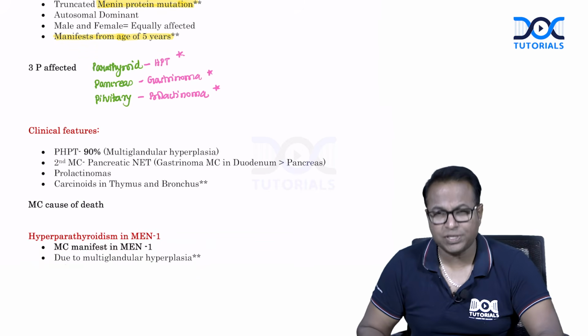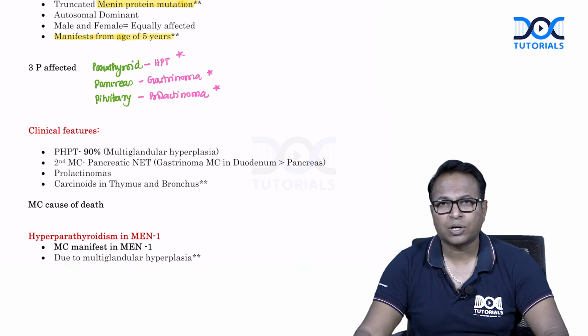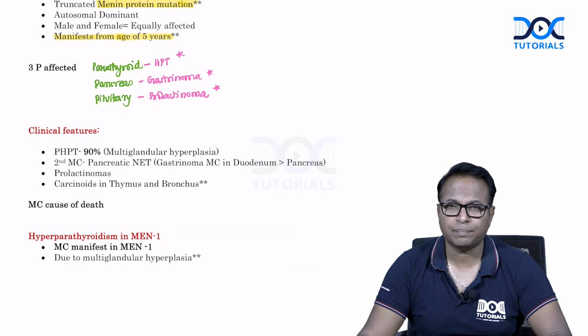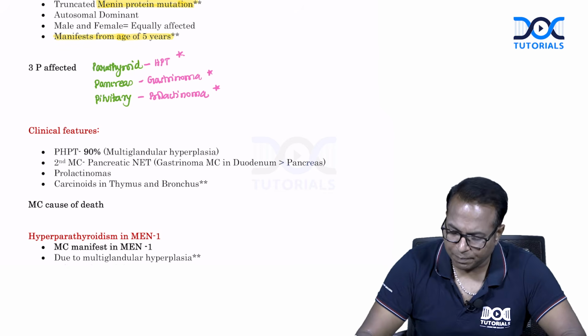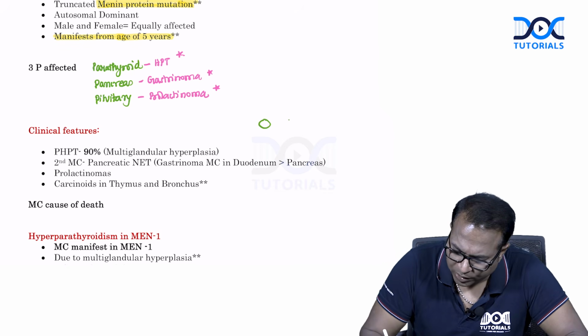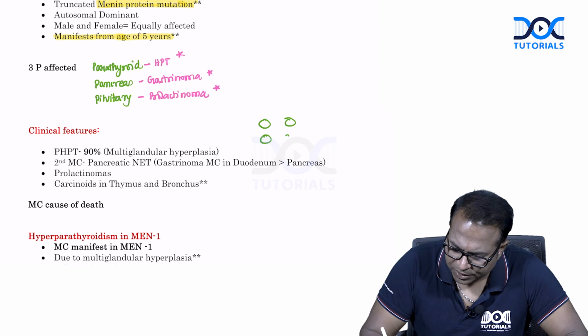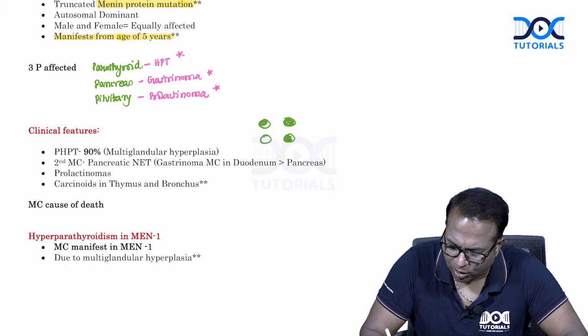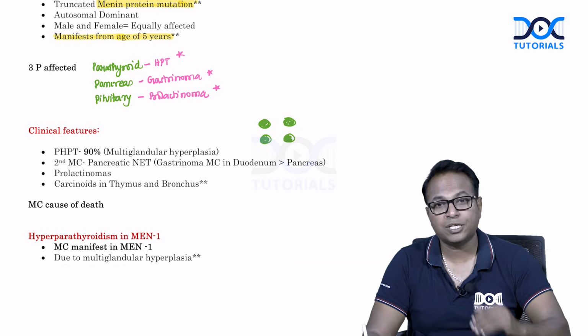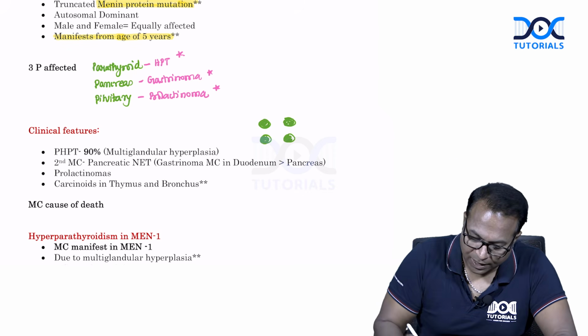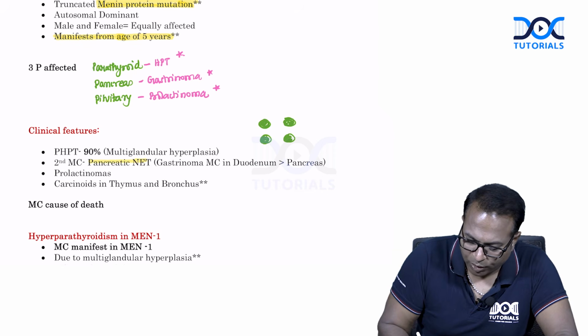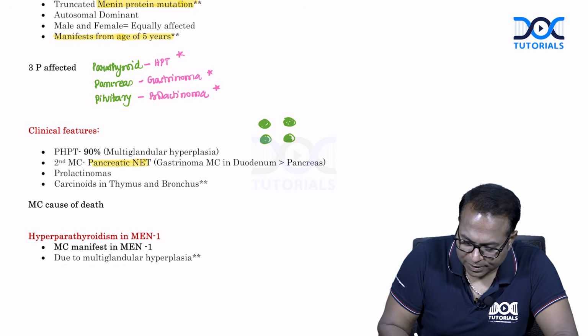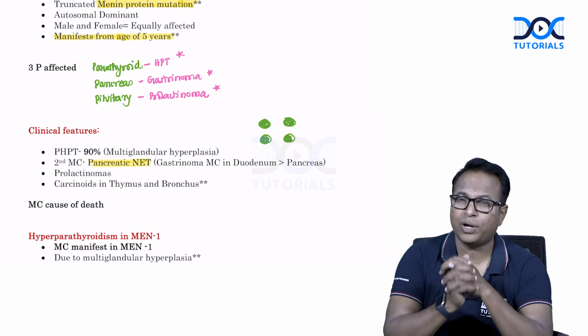So, what is the clinical feature? 90% of the patients come to us with primary hyperparathyroidism, and it is a multiglandular disease. You know, there are 4 parathyroid glands. It usually involves 2 or more glands, so it's a multiglandular disease with hyperplasia. And the second common lesion is pancreatic neuroendocrine tumor. In this, gastrinoma is the most common neuroendocrine tumor.